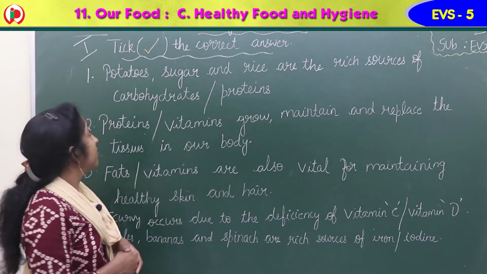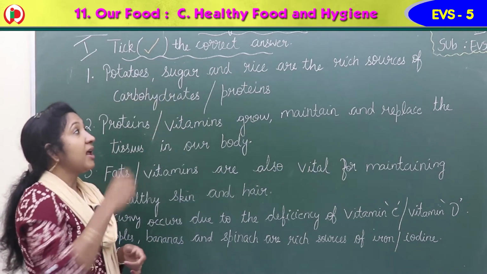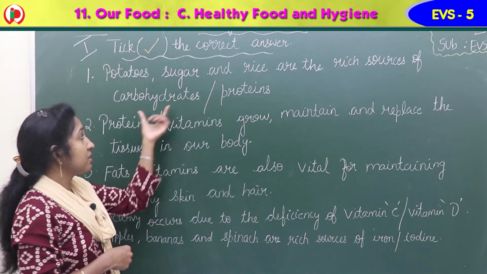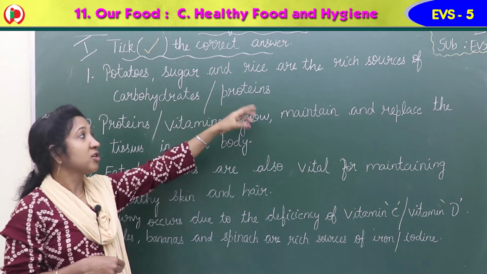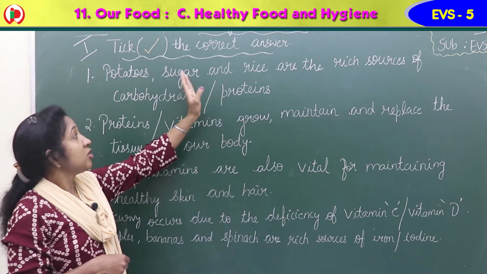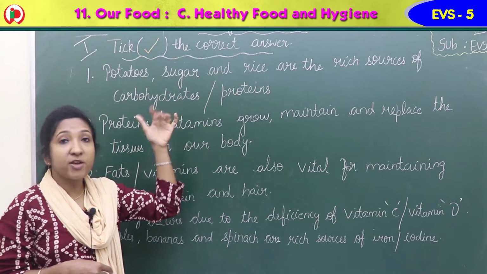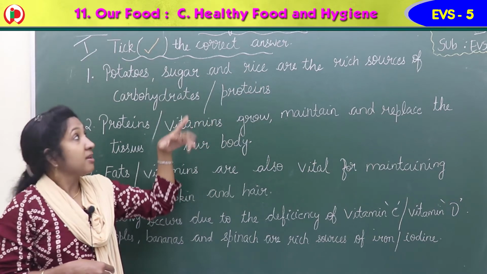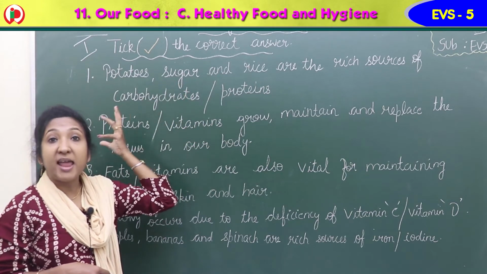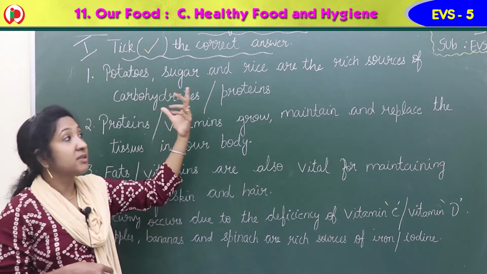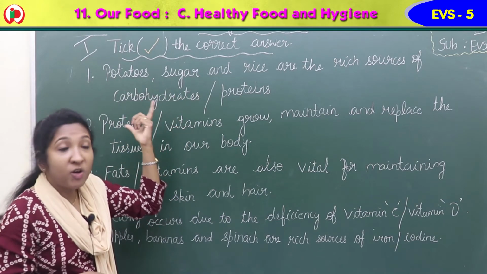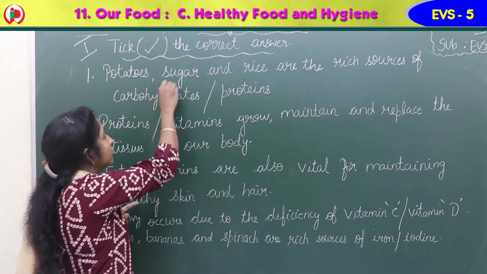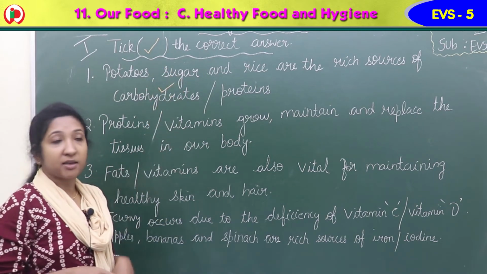Okay. The first question. So shall we read the first question, children? Yes. So the first question is potatoes, sugar and rice are the rich sources of carbohydrates / proteins. Potatoes, sugar and rice are the rich sources of which nutrient? Is it carbohydrates or proteins? Yes, potatoes, sugar and rice, they are energy giving food. They are rich sources of carbohydrates. So carbohydrates is the correct answer.